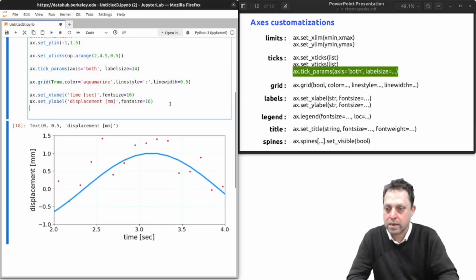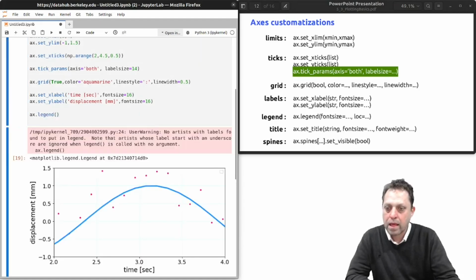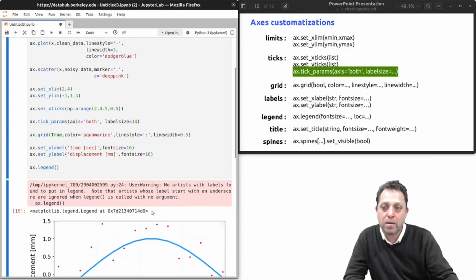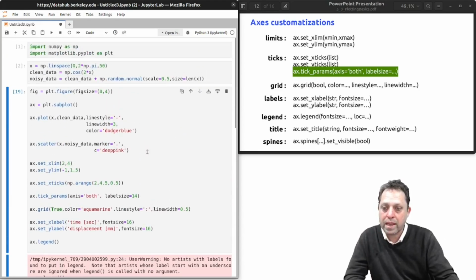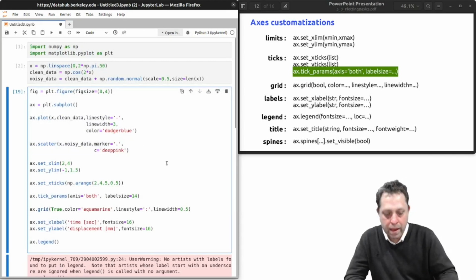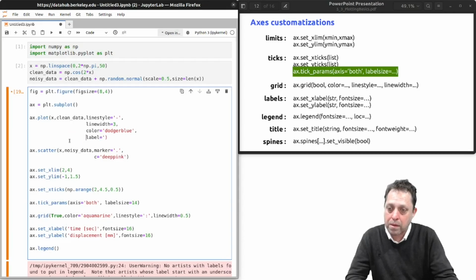Next, the legend. I say ax.legend. That's going to give me an error because I have not yet specified the labels for each of the plotting elements that I have. So I do that by passing in the label keyword. The blue line, I'm going to call clean data.